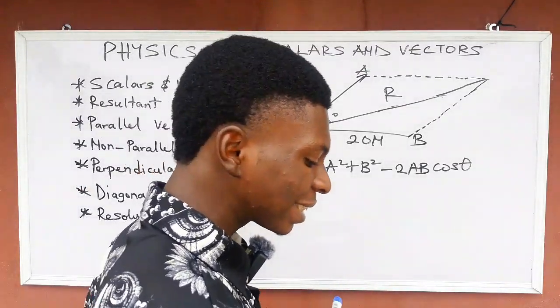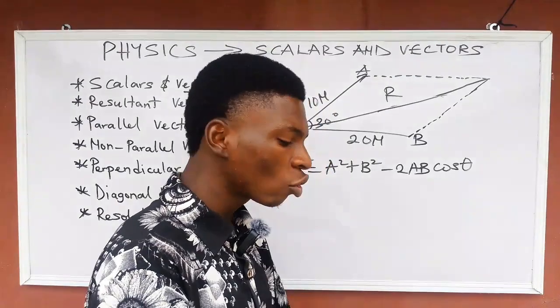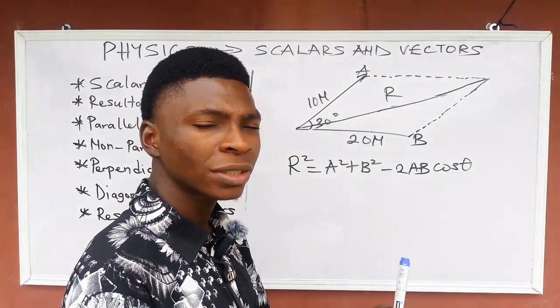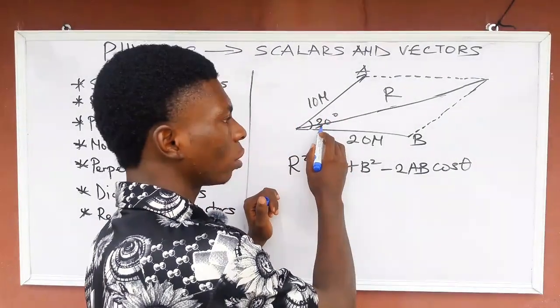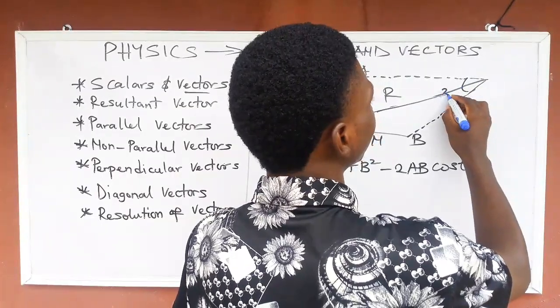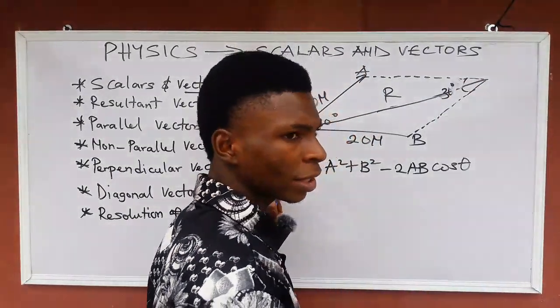The opposite sides of parallelograms are equal, and the opposite angles are equal. What I'm saying is that the angle that faces this angle is also 30 degrees. It's also 30 degrees. Are you getting my point now?